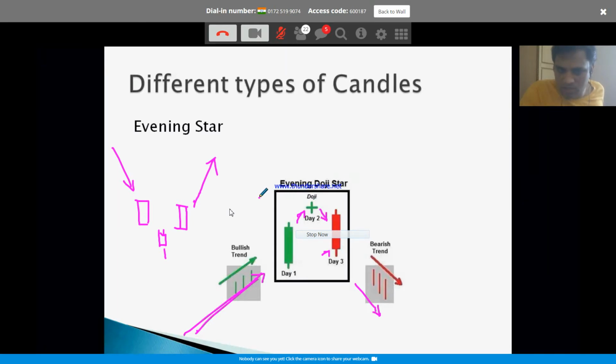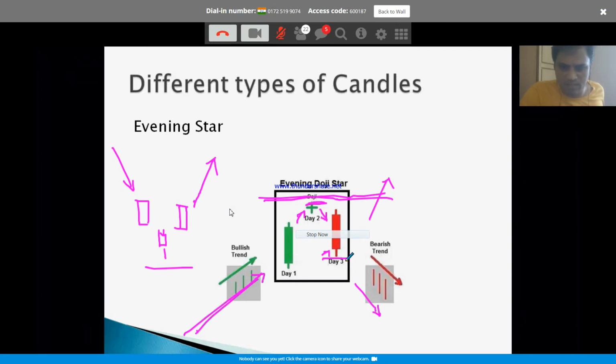a logical stop loss. Let's say for some reason the market decides to go up again. This is where you can keep some stop loss. Don't put it exactly where it is, right? A lot of times stops can be run over and can reverse. So just keep it a little above those previous candles, a little below this previous candle, a little above this higher candle. So you are assuming you can take the movement on the fourth day, or let's say if you are taking a 5-minute candle, 5, 6, 10, 15. So on the 16th minute, just in case this goes down below this price, you can take a short position. You can keep a stop loss here.